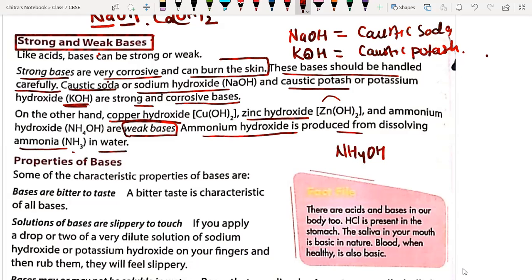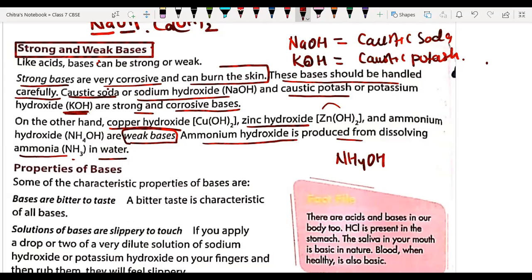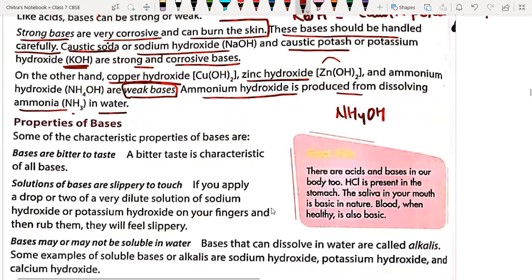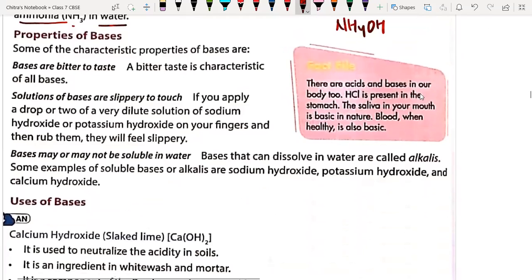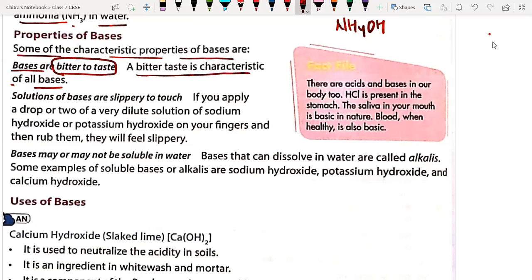Now we are going to understand the properties of bases. As we discussed before, these are used in chemical laboratories, and in schools also, in order to perform many experiments. So now we will understand one by one the properties of bases. Some of the characteristic properties of bases are: number one, bases are bitter to taste. We have already gone through that. A bitter taste is a characteristic feature of bases.